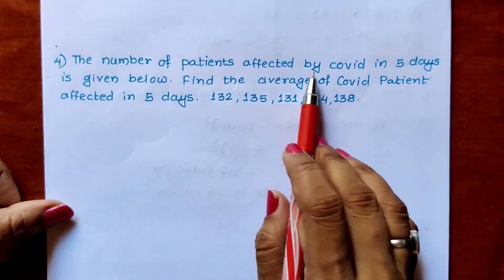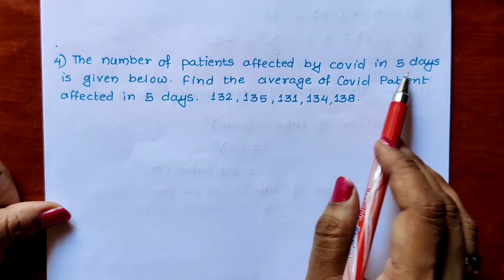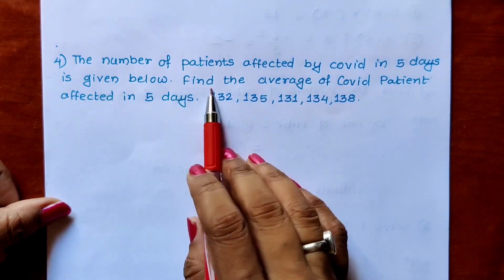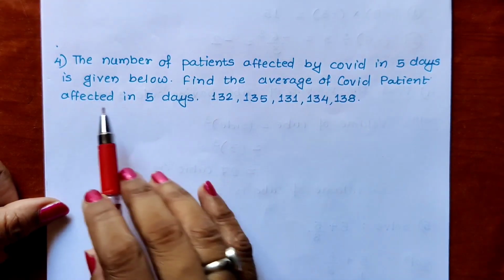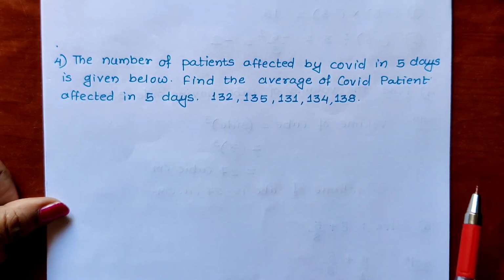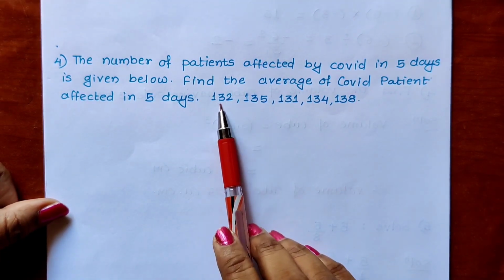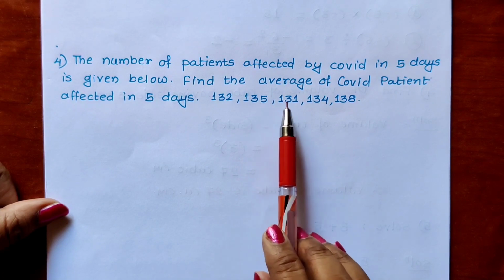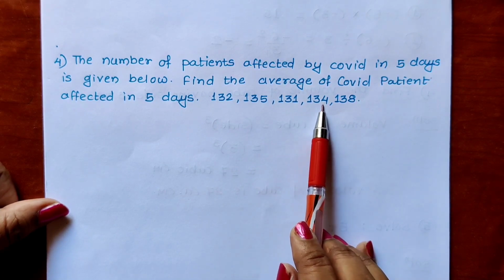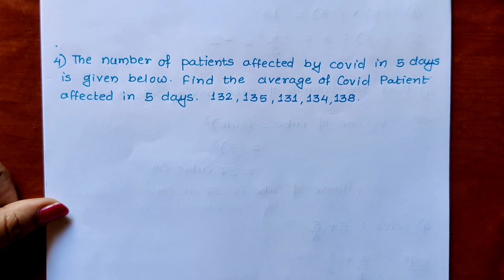Now the last sub question from question number 3. The number of patients affected by COVID in 5 days is given below. Find the average of COVID patients affected in 5 days. So on the first day 132 patients were affected, second day 135, third day 131, fourth day 134 and fifth day 138 patients were affected. We all know how to find the average.